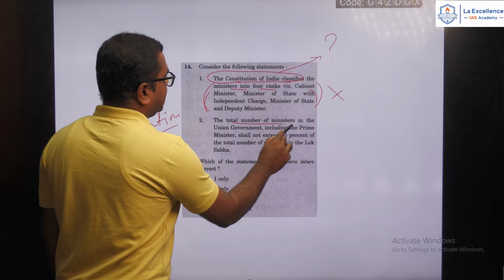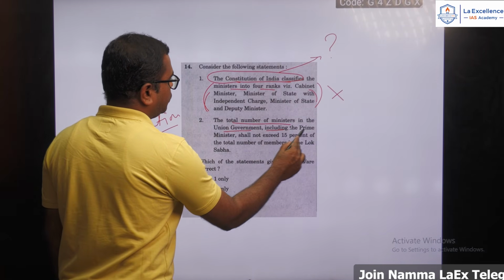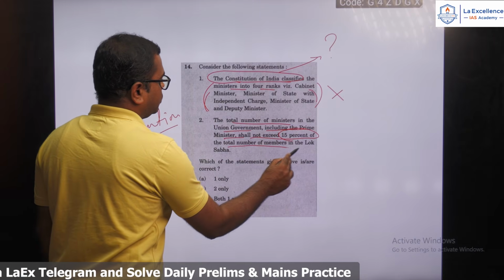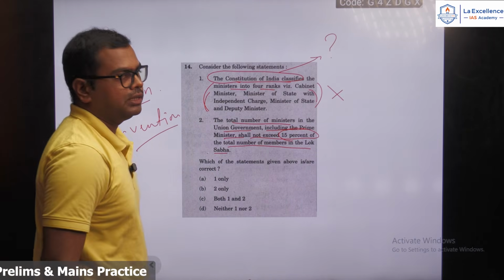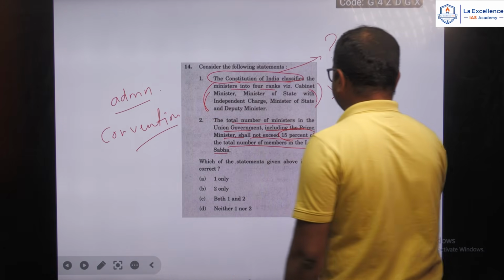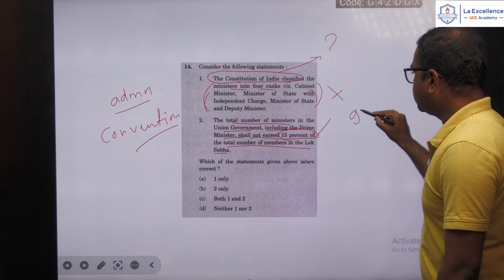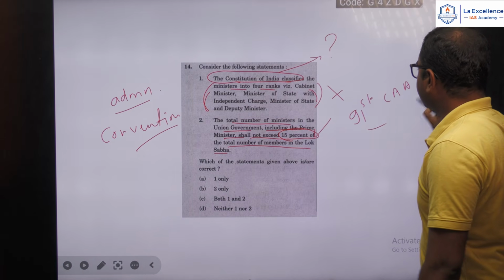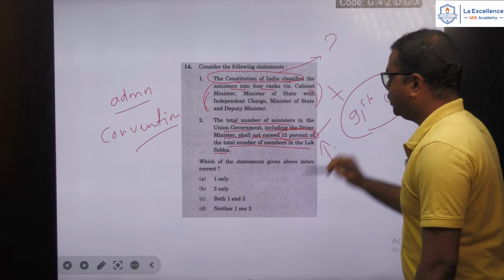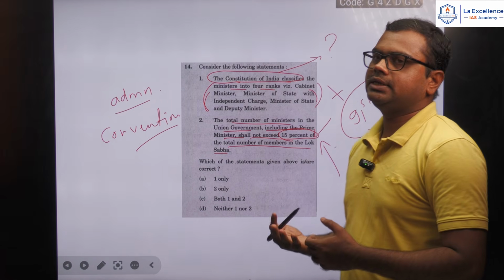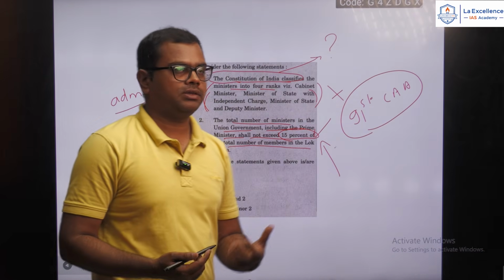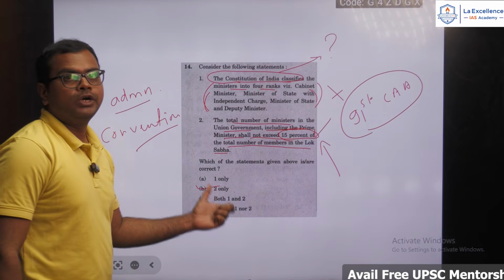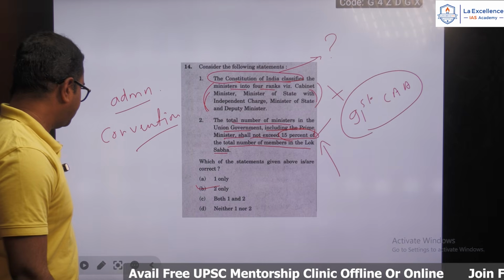The total number of ministers in the Union government, including the Prime Minister, shall not exceed 15% of the total number of members in the Lok Sabha. Yes, this is a right statement. It was through the 91st Constitution Amendment Act that the Union Council of Ministers should not exceed 15% of the total strength of the House. Yes, this is the correct statement. So only 2 will stay as right.